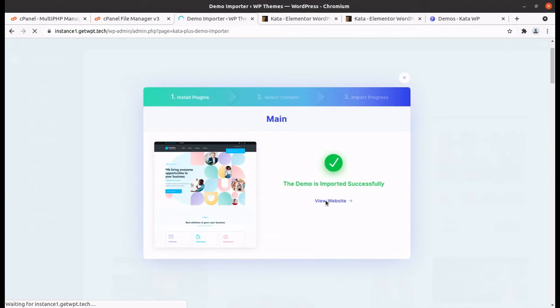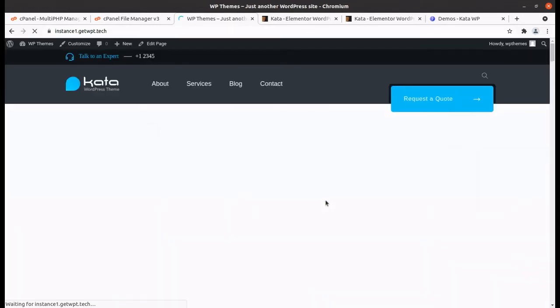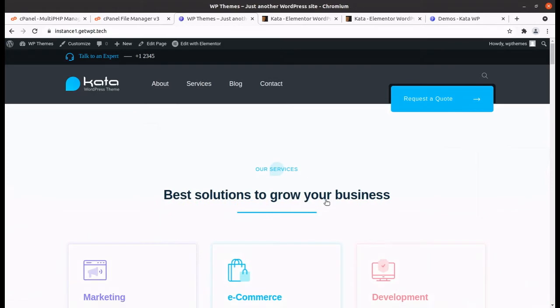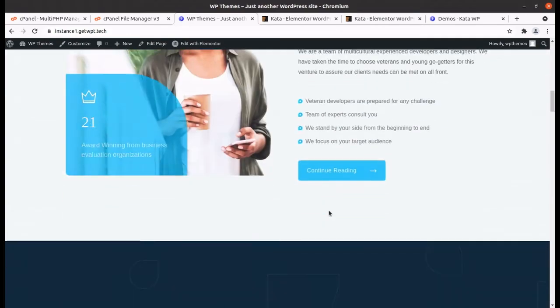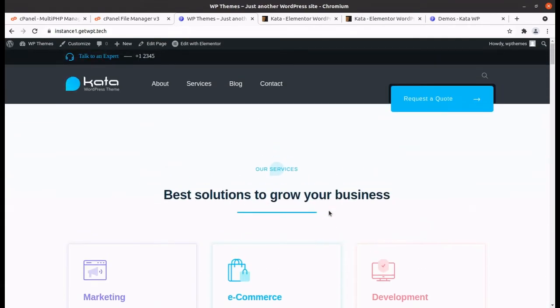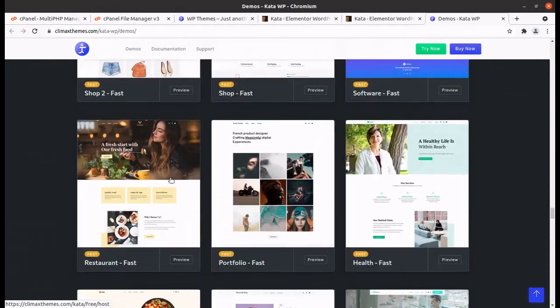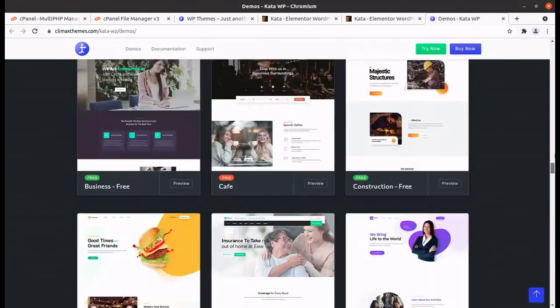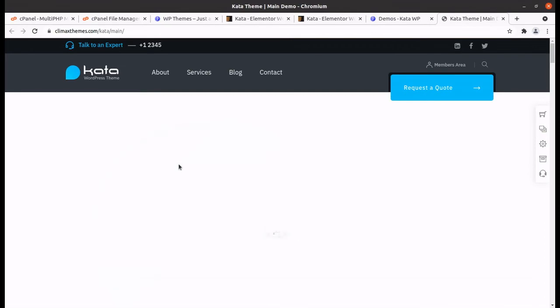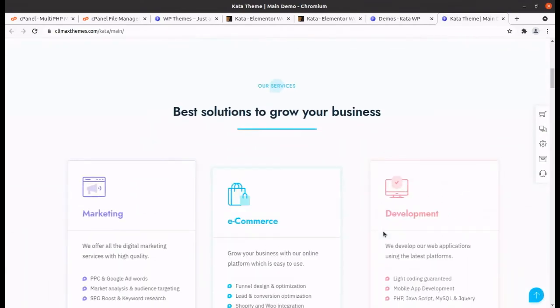We will simply visit the website. Okay, so it was so simple. Let us compare with the main demo, what we actually got. I believe sliders are not here. This being the main demo. Okay, so except the slider we got everything.